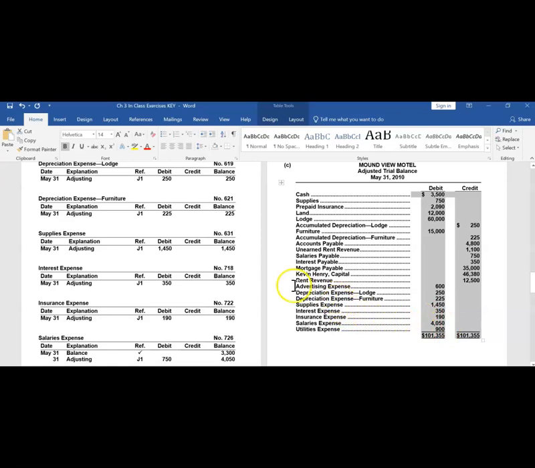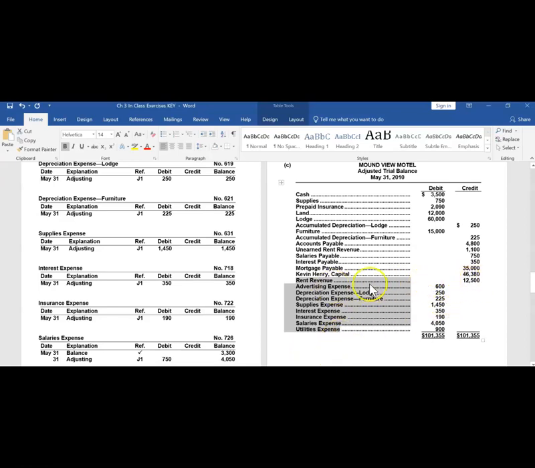Okay. The very last step in the accounting reporting cycle is to now prepare financial statements. There are 4 primary financial statements that are prepared. Let's do the first 3. The very first financial statement that a company prepares is the income statement. The only things reported on the income statement are the revenues and the expenses. We're reporting the amount of income for the period.